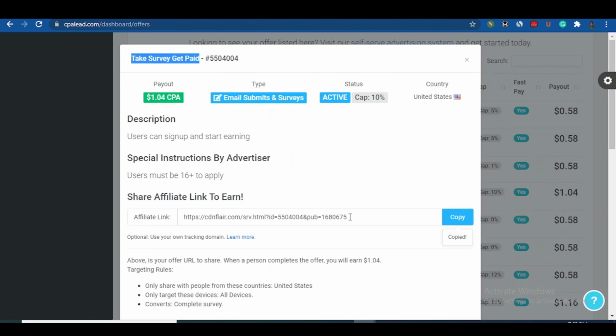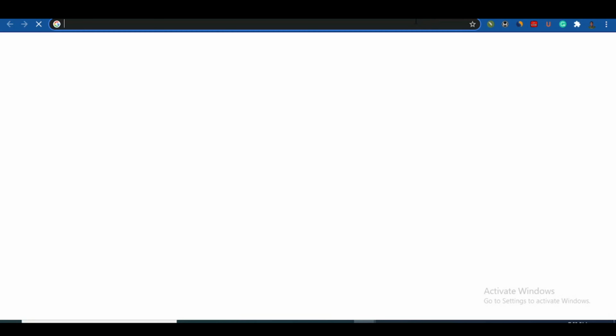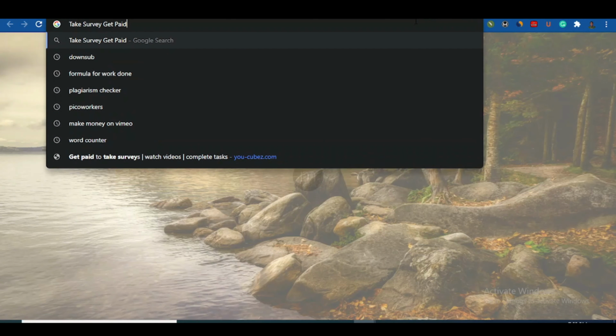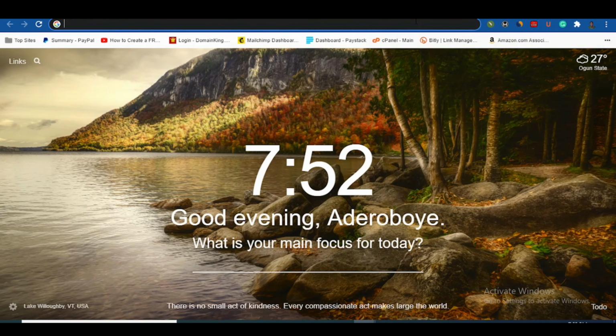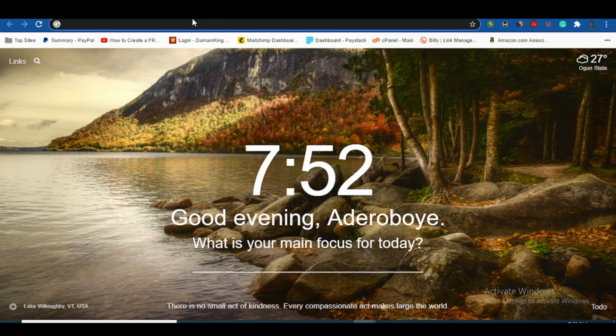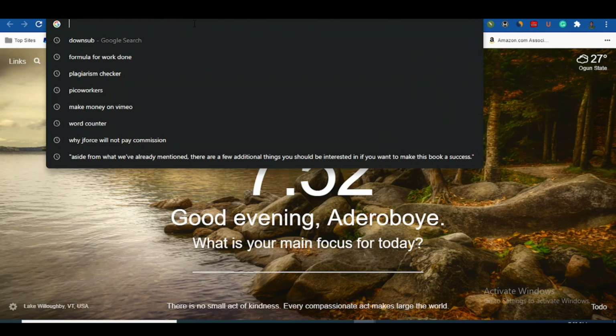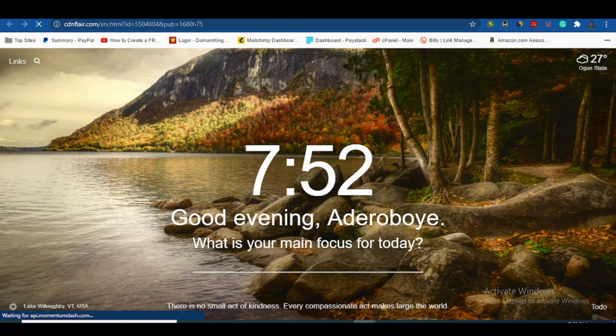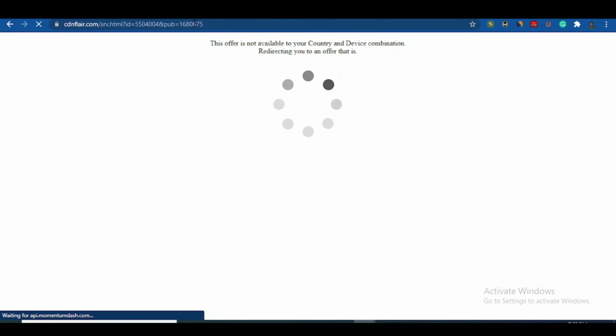For you to get more information, when you copy this, you can just come to your browser. Sorry, let me go and get the link back. So I'm going to come back to CPA lead here and copy the link again. Then come to my browser, paste it with Control V and enter, and see what that is all about. It's going to load for me, and I'm going to see what the offer is all about. As you can see, it's just trying to direct to where this offer is. Okay, let's wait for that.